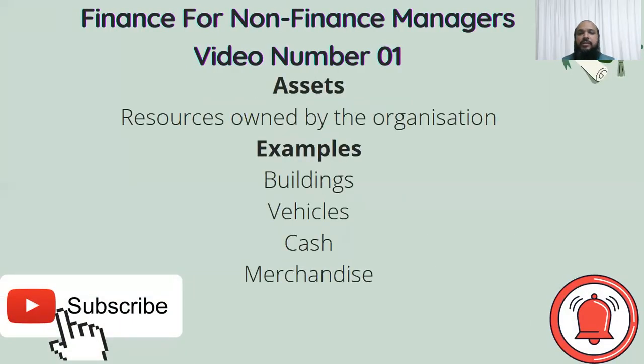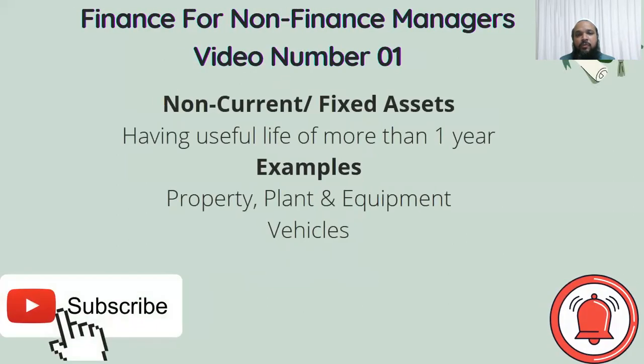Assets. Assets are the resources owned by the organization. With the help of these resources, the organization creates revenue, hence profit. Examples: buildings, vehicles, cash, merchandise. And now when we talk about assets, we have 2 broad categories: non-current or fixed assets and current assets. So first of all, we will look at what non-current assets are.